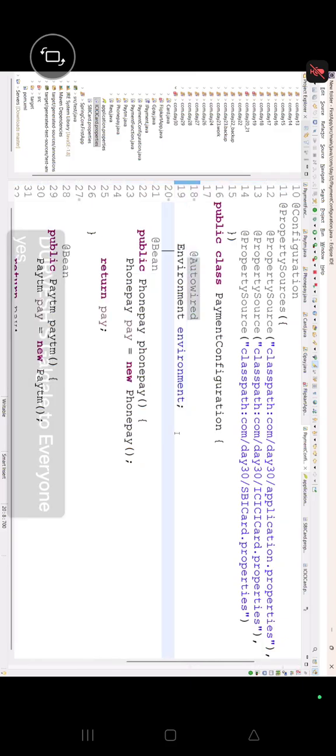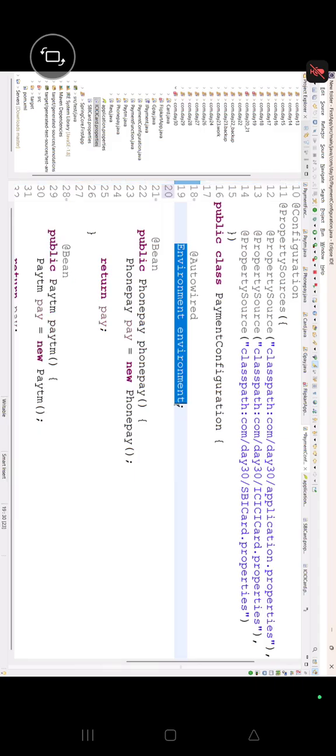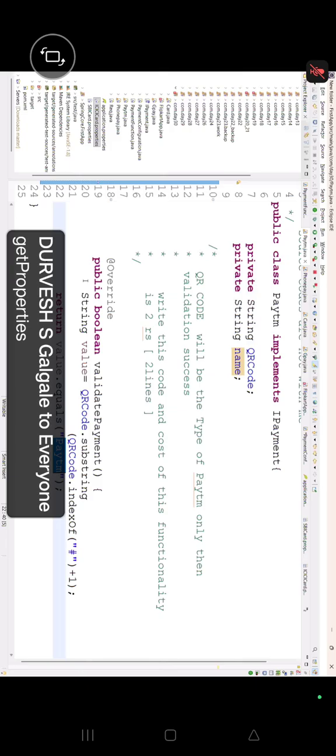Now, do we have any method in the Environment which will give us all the values? What is the method, guys? getProperty. So first of all, let's go to the Paytm class here.